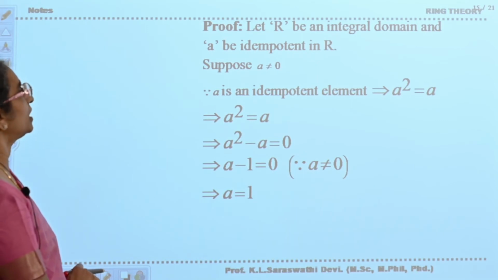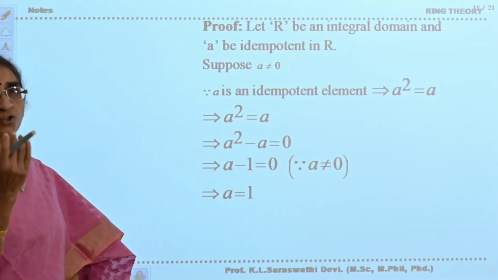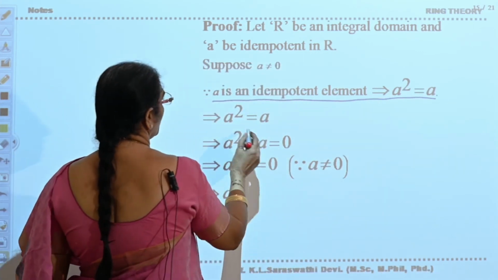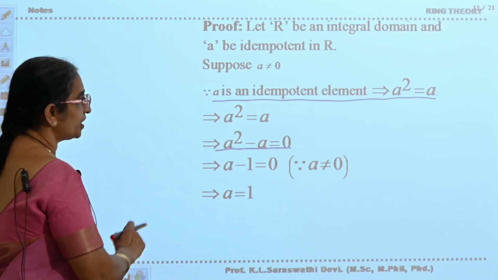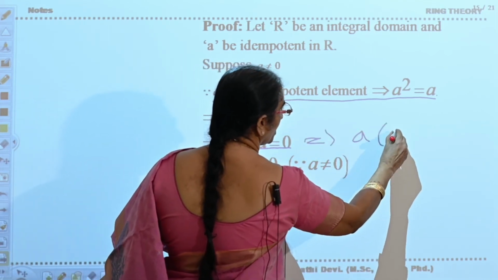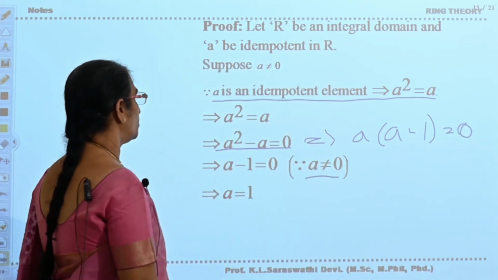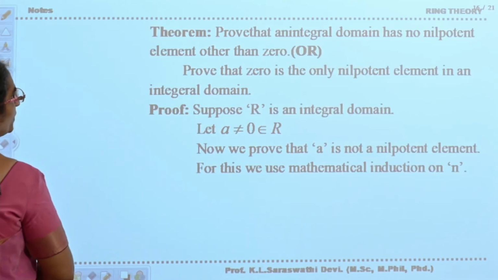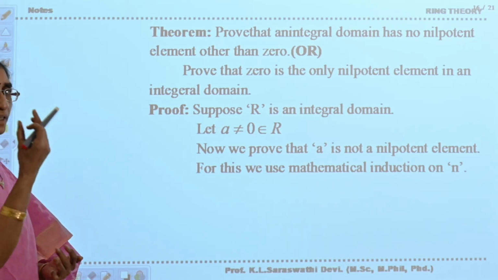Let R be an integral domain and a be the idempotent element. What do you mean by idempotent element? a square should be equal to a. Since a is idempotent element, a square is equal to a. That implies a square minus a is equal to 0. That implies a into a minus 1 is equal to 0. But a is not equal to 0. Therefore, a minus 1 is equal to 0. That implies a is equal to 1. Is it? That is, there are only two idempotent elements if the ring contains unity element, that are 0 and 1.